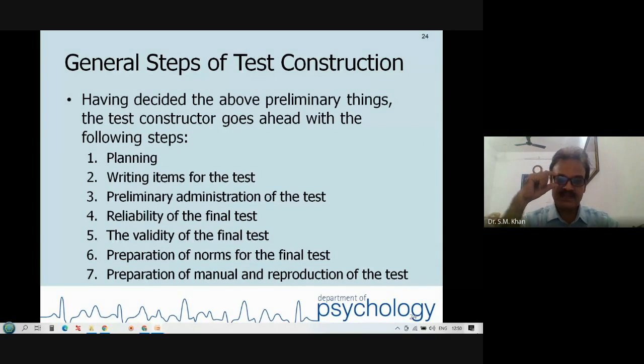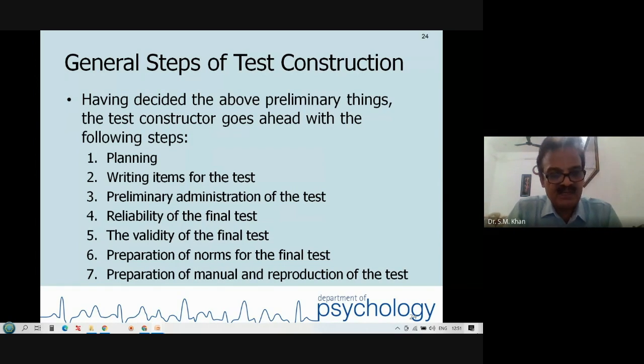This is very important. If you are planning to develop and standardize a test in your research, then you need to start seriously from day one itself. Planning.